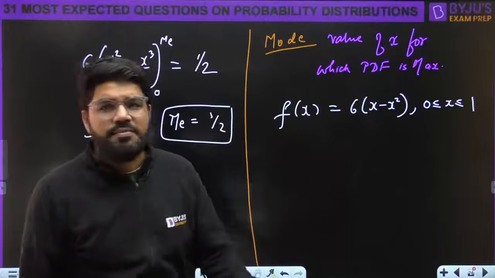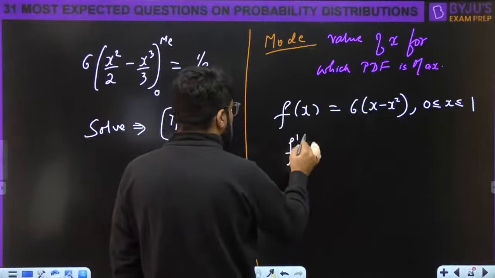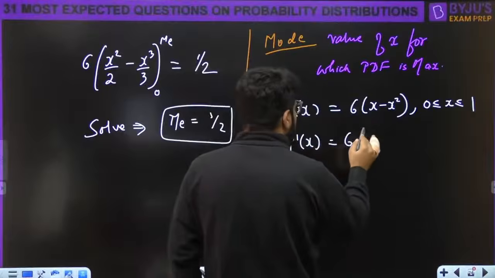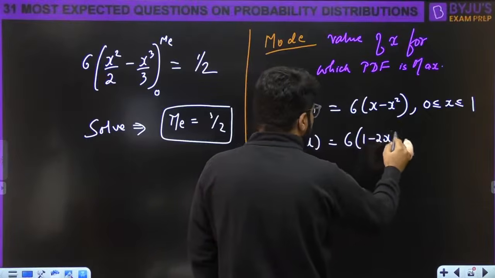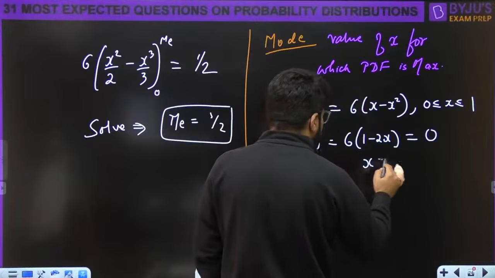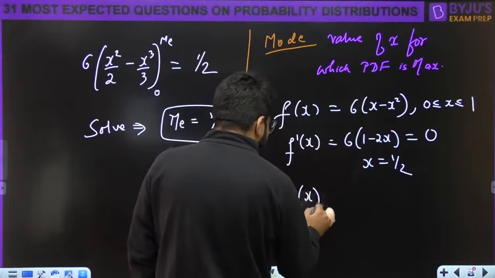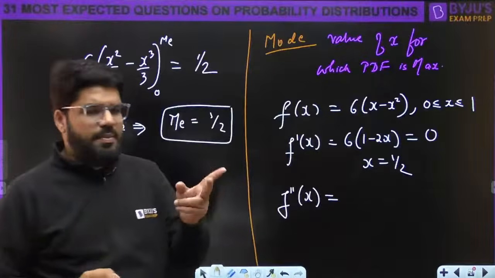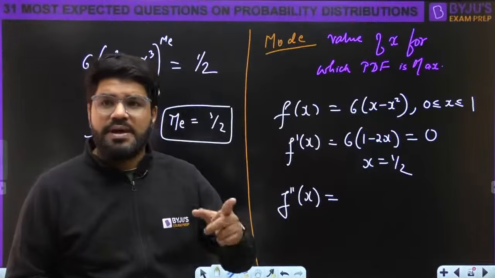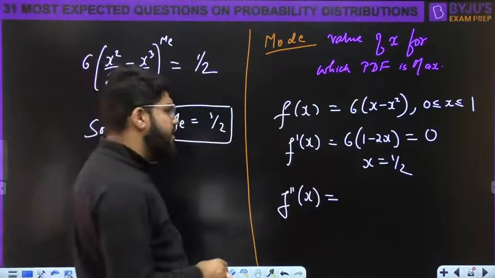And guys, we all know for maxima we'll apply the basic calculus rules. So first I take the first derivative, it becomes 6 times (1 minus 2x), and the first derivative is equated to 0, you get x equal to half. Then this is known as the stationary point. The stationary point may be a local minima point, a local maxima point, or a point of inflection. There are three cases.